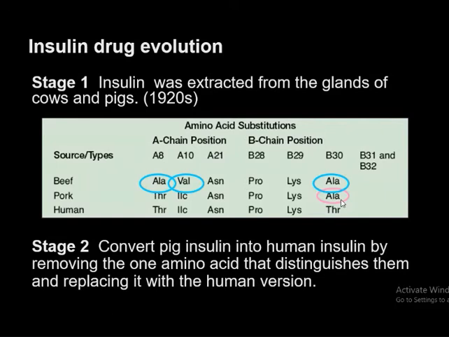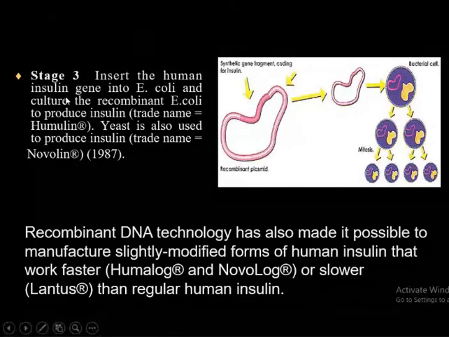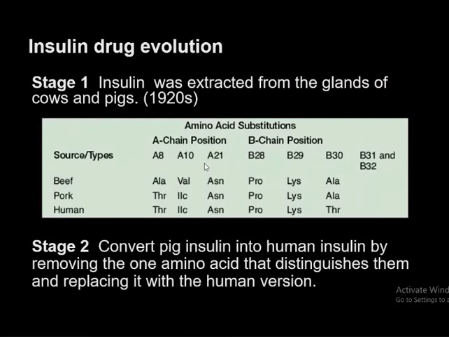Then gradually, in stage 3, they applied recombinant DNA technology. They insert the human insulin gene into E. coli and culture the recombinant E. coli to produce insulin. The trade name is Humulin, human insulin. Yeast is also used to produce insulin. The trade name is Novolin. Now this is the recombinant plasmid.